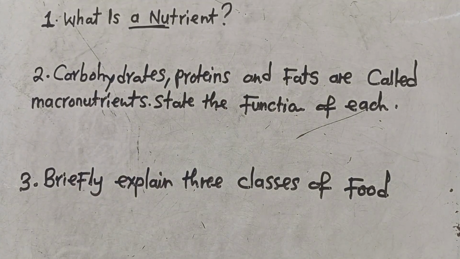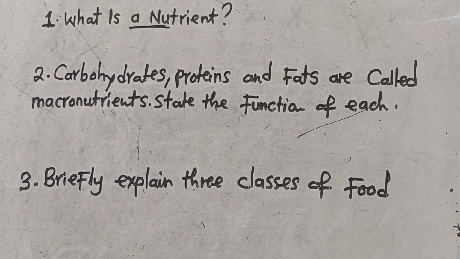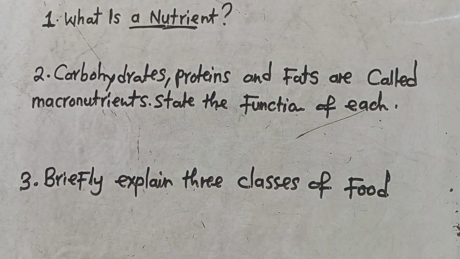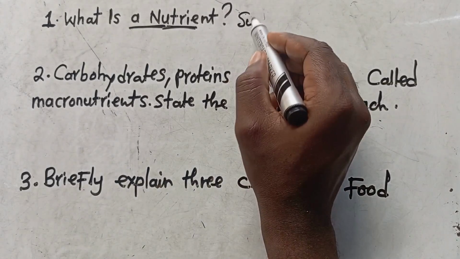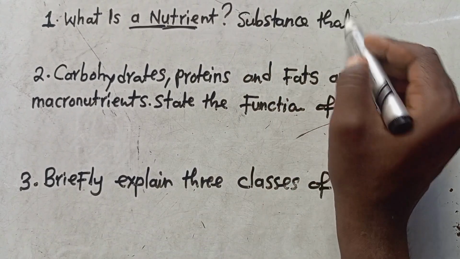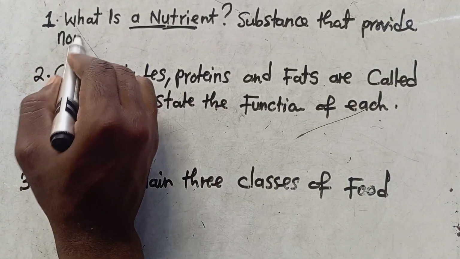So you know that a nutrient is a food substance. This comes from the word nutrition, where we define nutrition as a process by which living organisms obtain, consume, and use food substances. So those food substances are called nutrients. Whenever we are talking about a nutrient, you just need to understand that this is just a substance that provides nourishment.